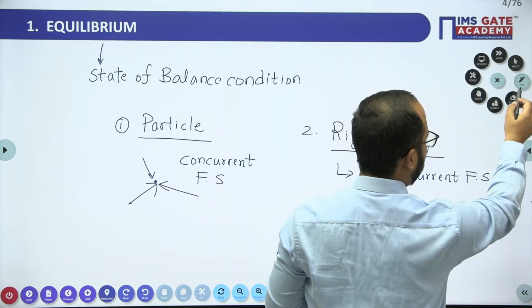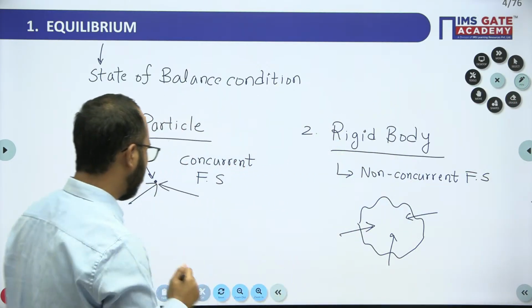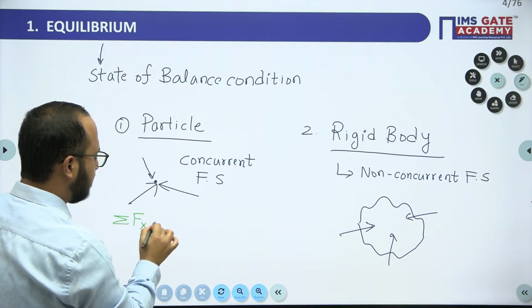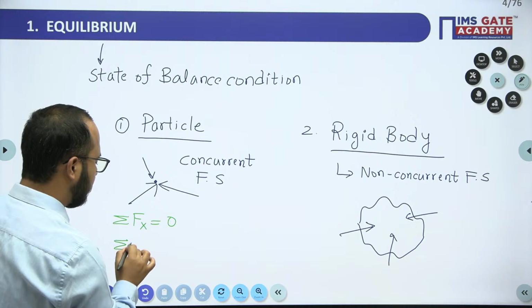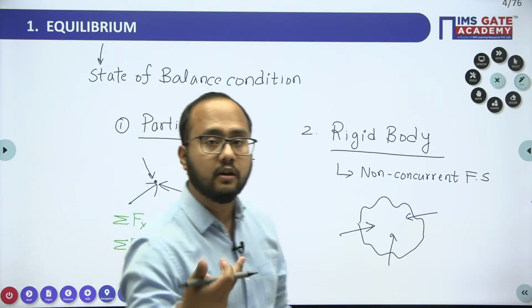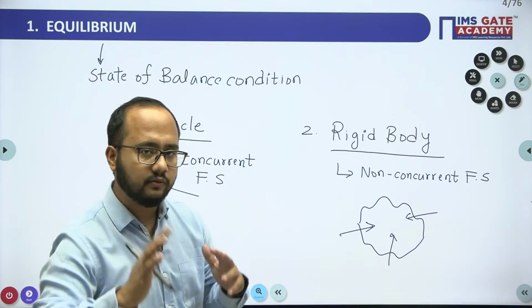So when we see the different conditions, you need to understand the conditions only. Equilibrium conditions: summation of forces along x direction equals 0, summation of forces along y direction equals 0. Actually we are dealing with coplanar force system, so we'll discuss only two dimensions, x and y. 2D case we'll discuss.